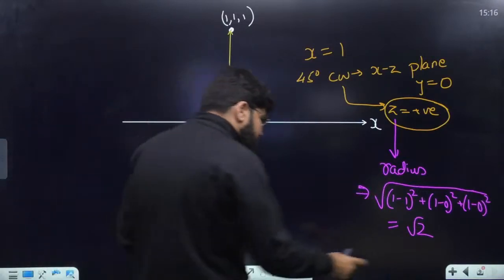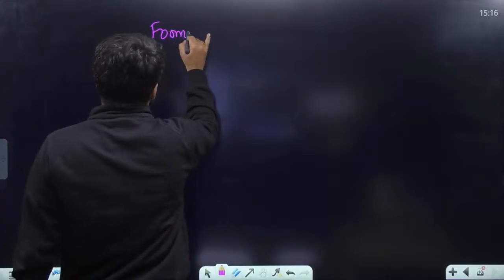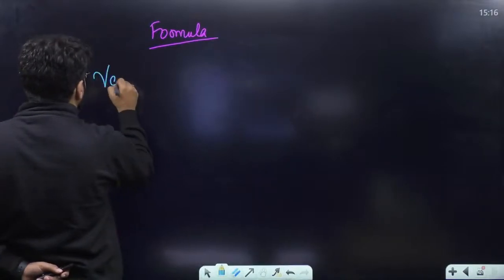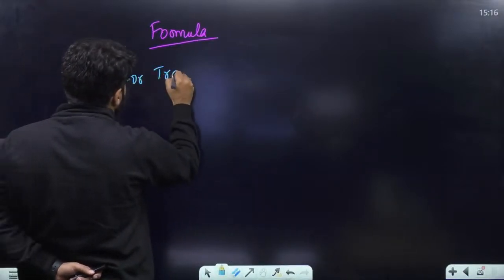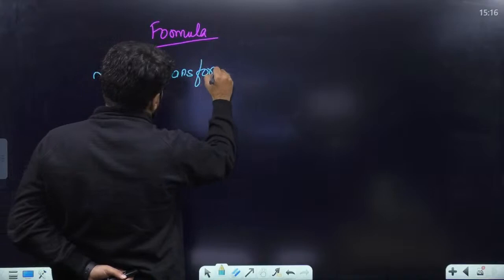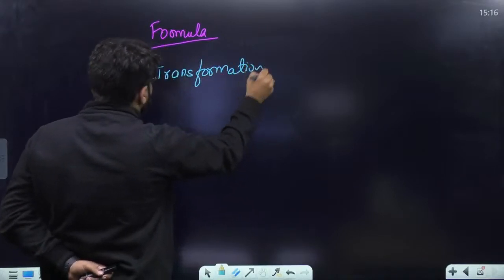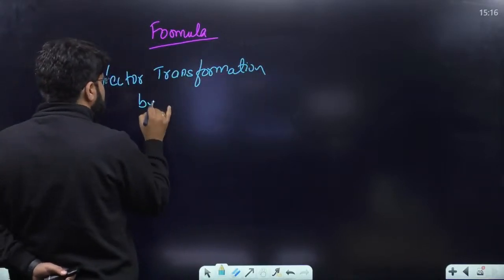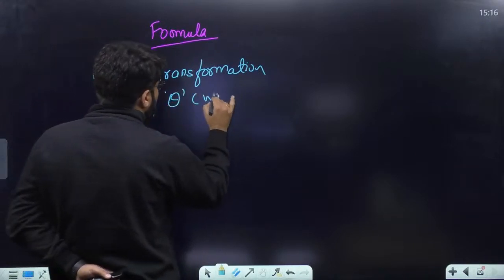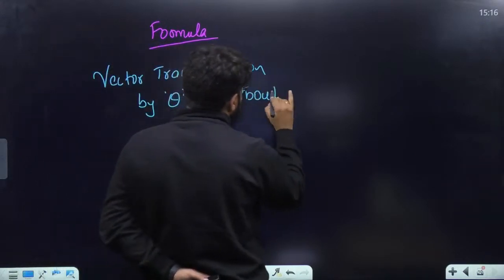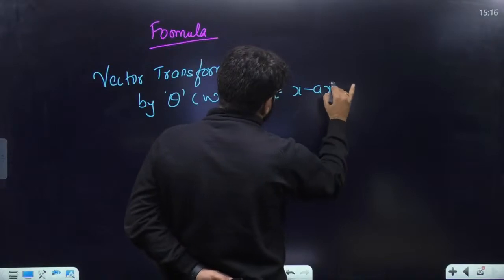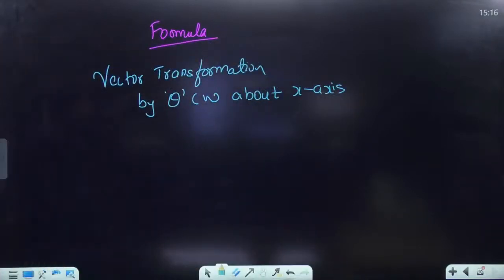अगर formula से जाना है sir, right? If you want to go by the formula of vector transformation, what should be the formula? सभी का एक formula होता है. Vector transformation by theta clockwise about x-axis. There is a different set of formulas for the y-axis and similarly the z-axis.